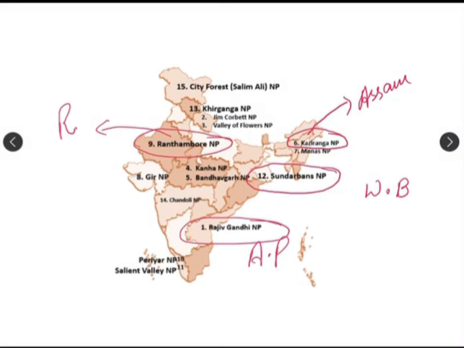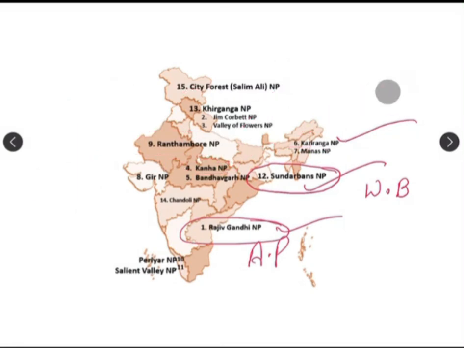One more national park we have here is the Kanha National Park, located in Madhya Pradesh, and it is also a tiger reserve. So here we have discussed about five national parks: Sundarban, Kaziranga, Ranthambore, Kanha and Rajiv Gandhi. I hope these things are clear.